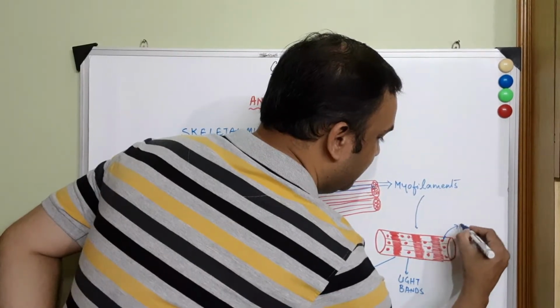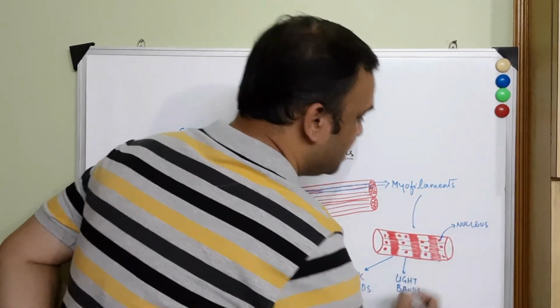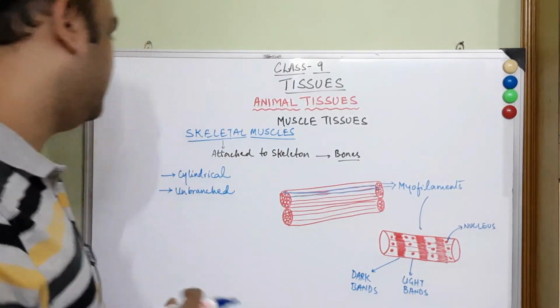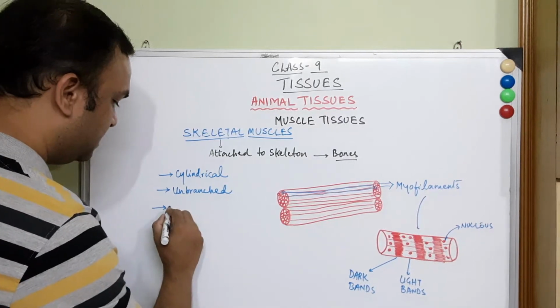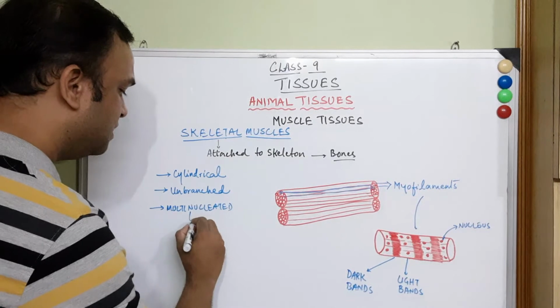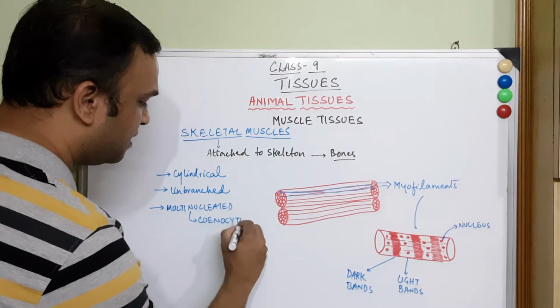Also you will find the nucleus present here, and these nuclei are many in number, and this condition is called the multinucleated condition. So the third very important point under skeletal muscle is that they are multinucleated, and this multinucleated condition is also called the cenocytic condition.